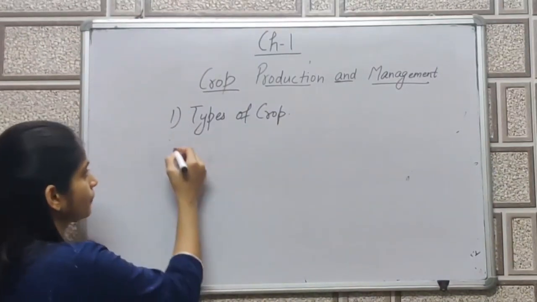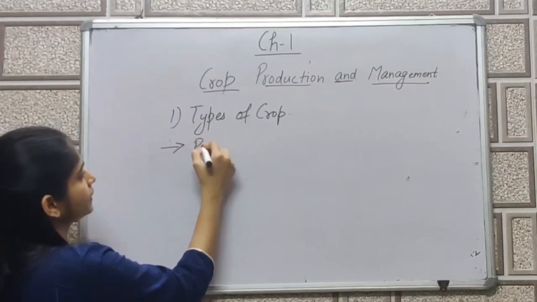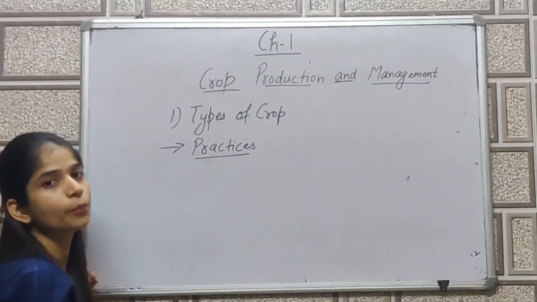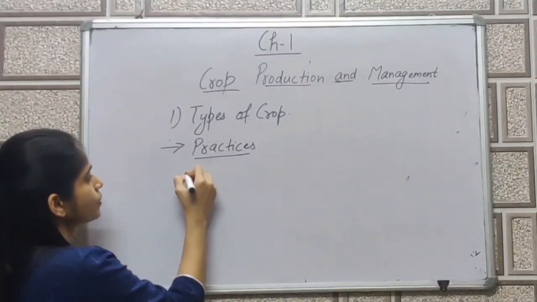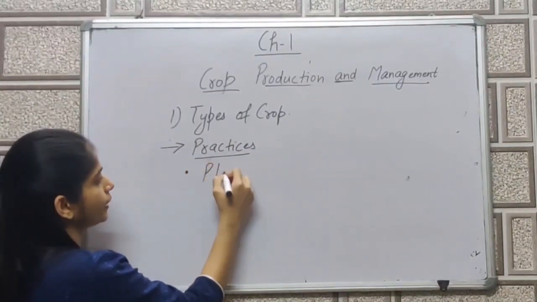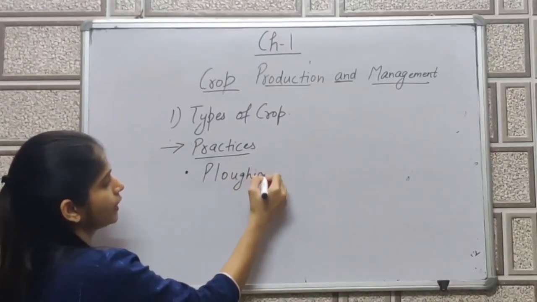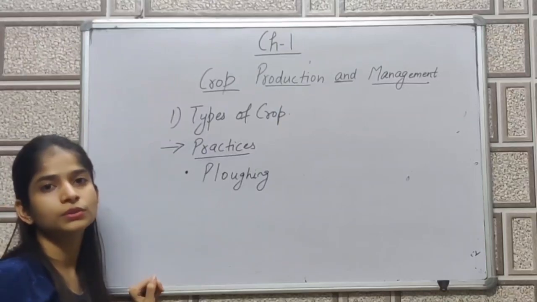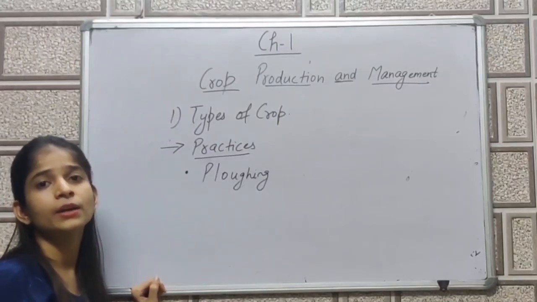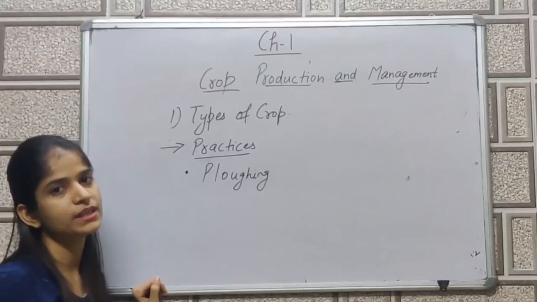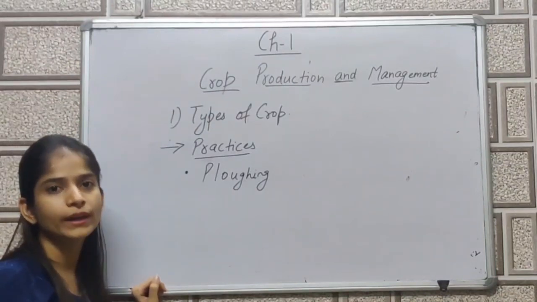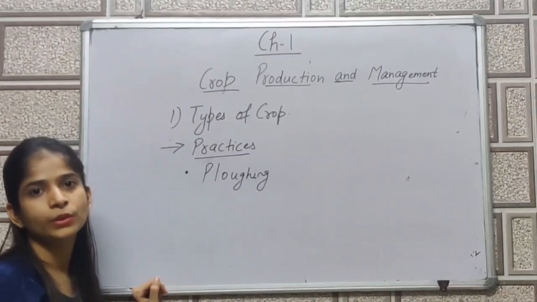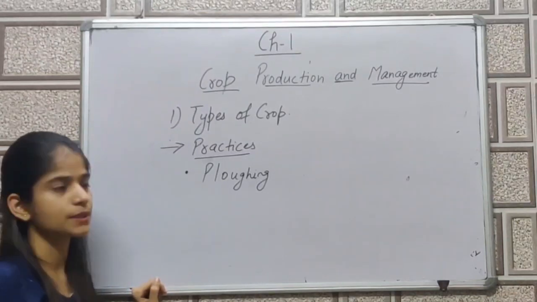Next, I have discussed the practices for crop production or management. The first practice is plowing. In the case of plowing, you have to know the functions of plowing, why plowing is necessary. Plowing is necessary because it loosens up the soil, it removes all the weeds which are present, and it helps the soil to entrap the nutrients.